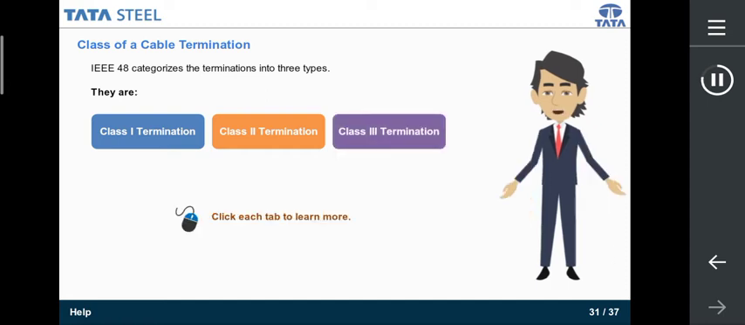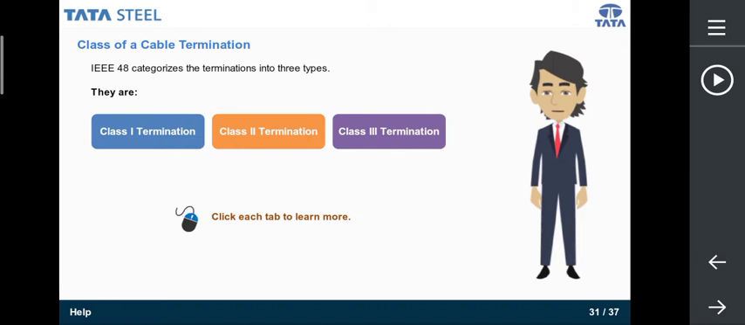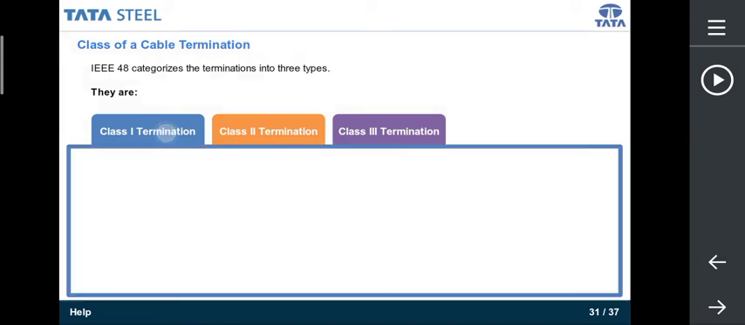IEEE 48 categorizes the terminations into three types. They are Class 1 termination, Class 2 termination, Class 3 termination. Click each of the tabs to learn more.